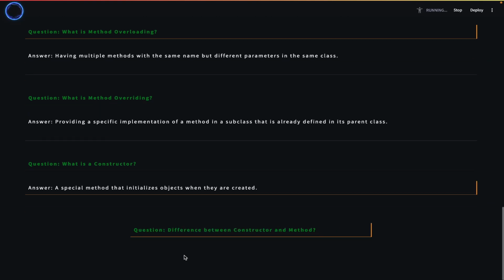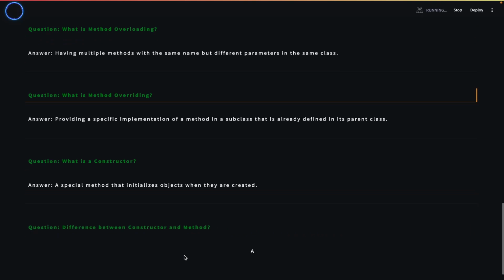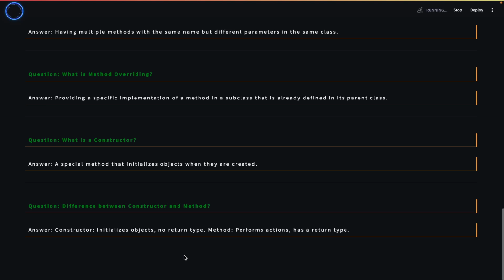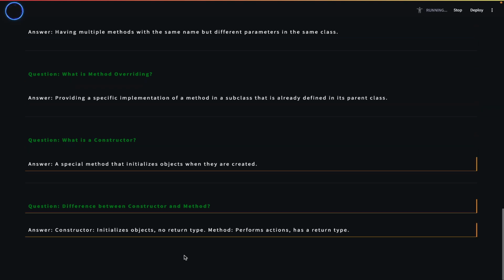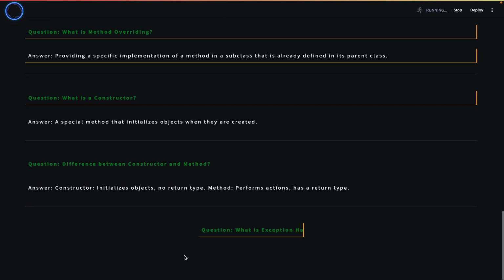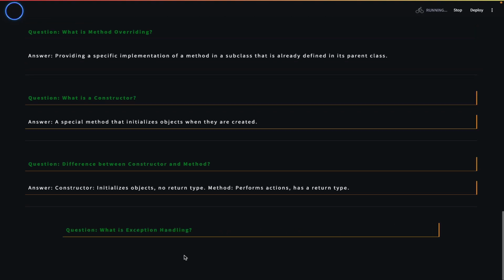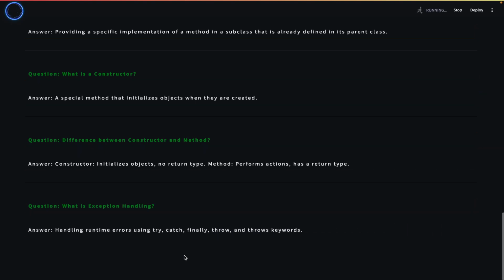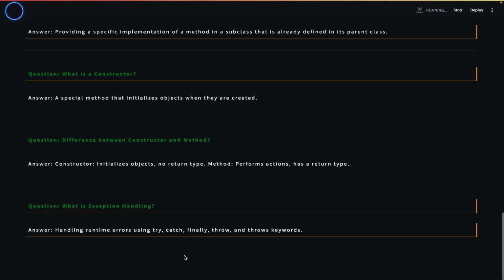Difference between constructor and method. Constructor initializes objects, no return type. Method performs actions, has a return type. What is exception handling? Handling runtime errors using try, catch, finally, throw, and throws keywords.